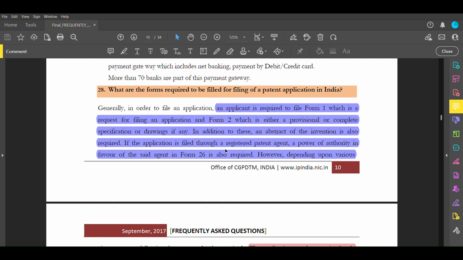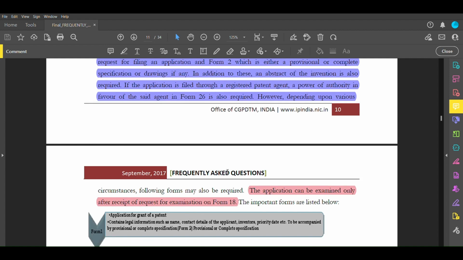And if the application is filed through a registered patent agent, then a power of authority in favour of the said agent in Form 26 is also to be filed.